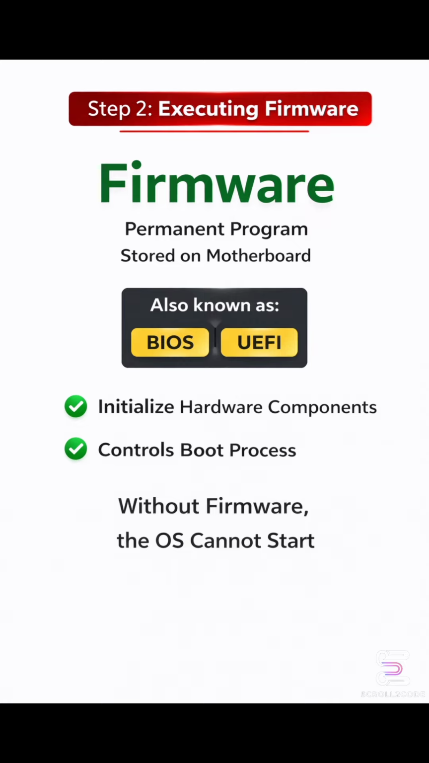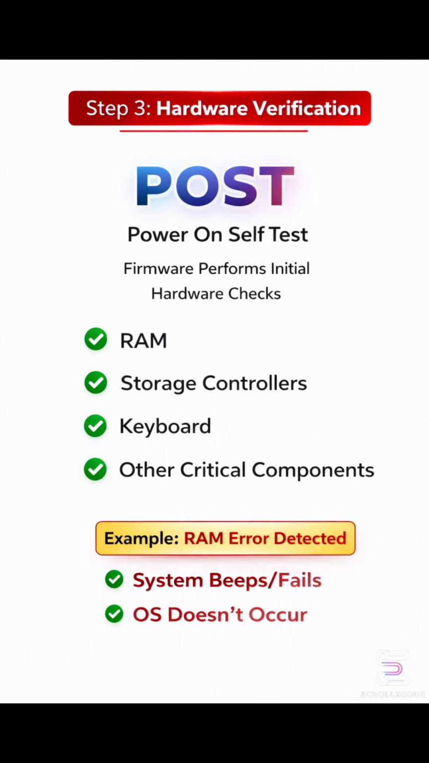or UEFI. The firmware performs hardware initialization using the power-on self-test, or POST. It checks whether RAM, storage controllers, keyboard, and other critical hardware components are functioning properly. For example, if RAM is faulty or not properly connected, the system may produce beep codes or show memory errors before the OS loads. This occurs because POST detected a hardware failure and prevented further booting.